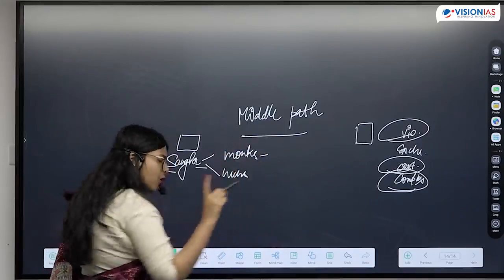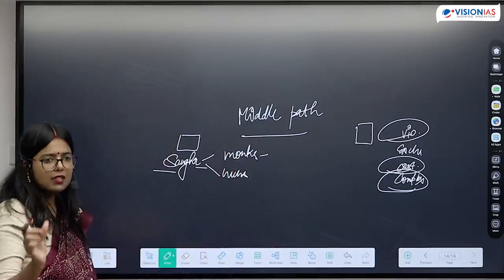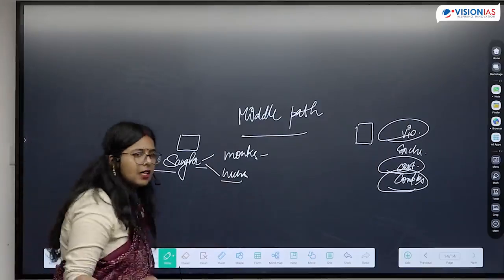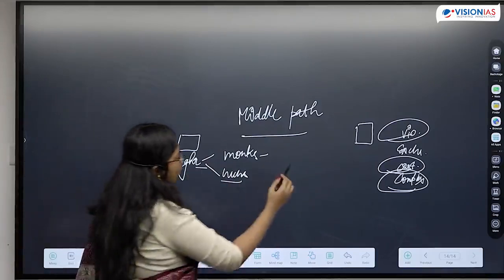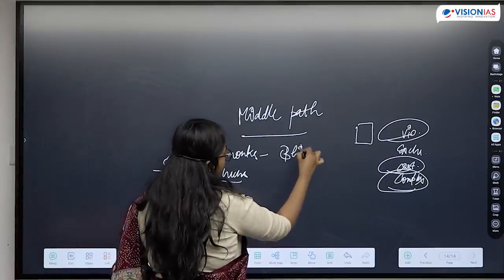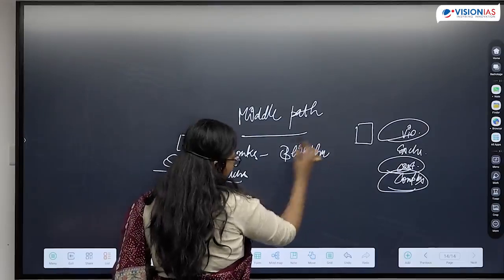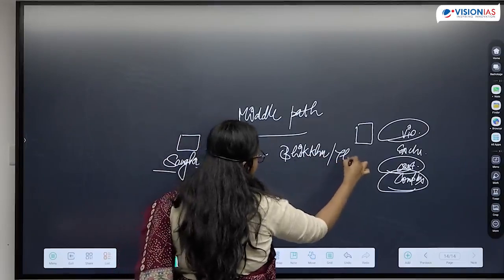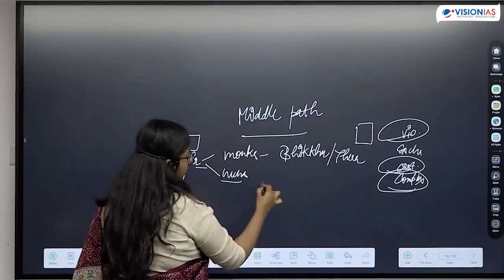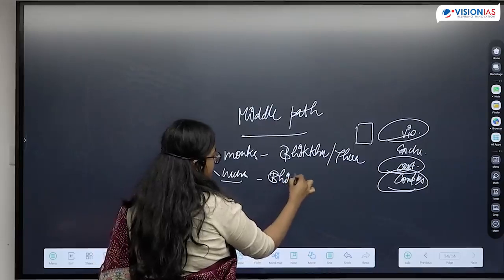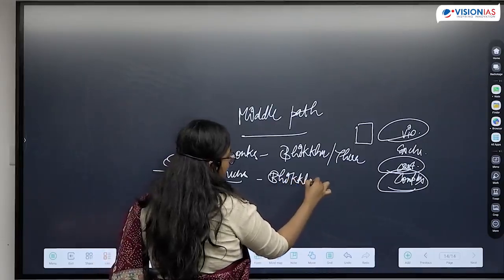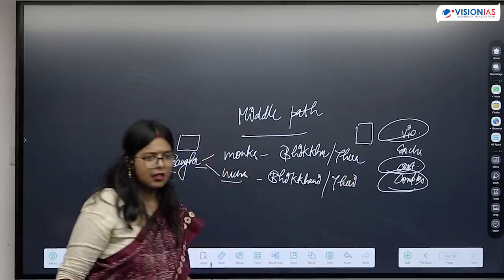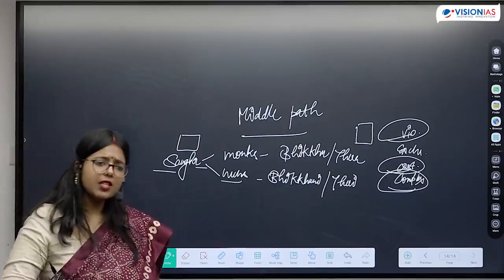The Pali term for monk is bhikkhu, or bhikshu as we call it in Sanskrit, or another term, thera. For nun, we use the term bhikkhuni or theri. So these are the terms associated with it.